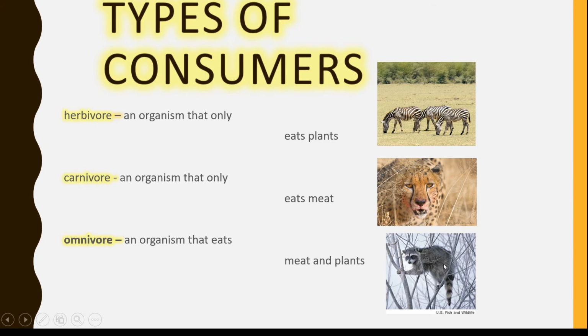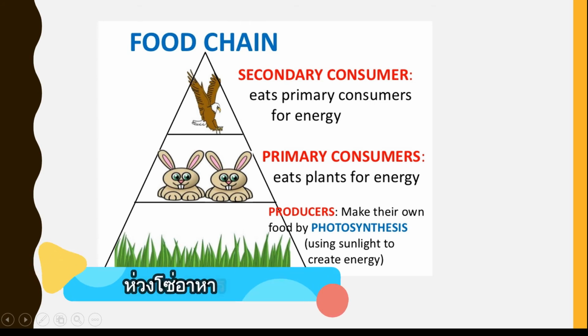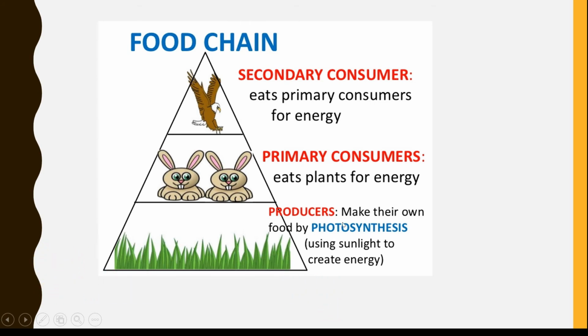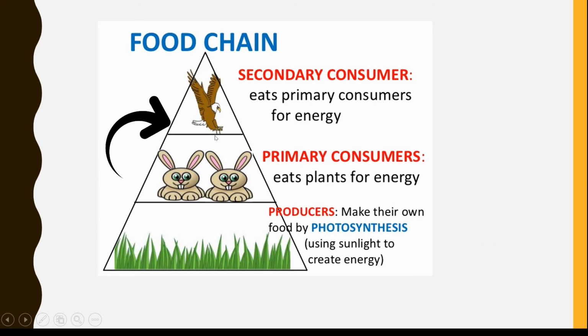Okay, so we have food chain. We have producer, which is the plants, because plants produce their own food, make their own food by photosynthesis. The primary consumer, the rabbit, eats plants for energy, and the secondary consumer, which is the hawk or the eagle, eats primary consumers.